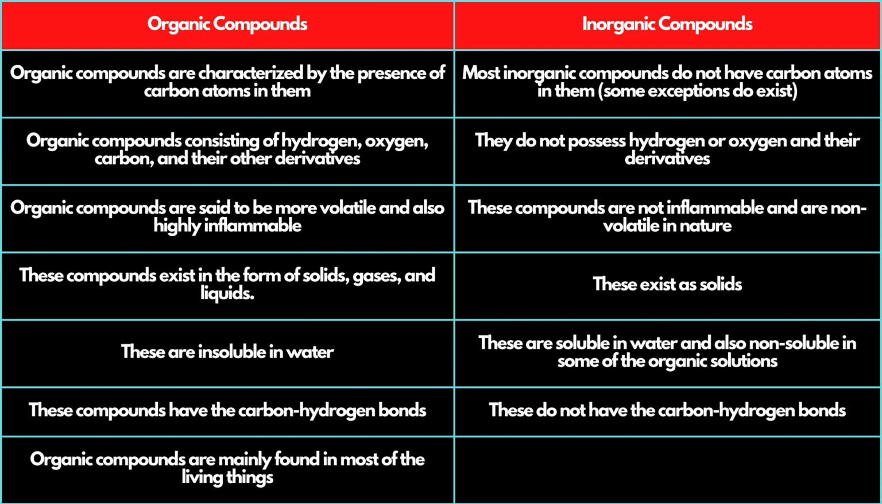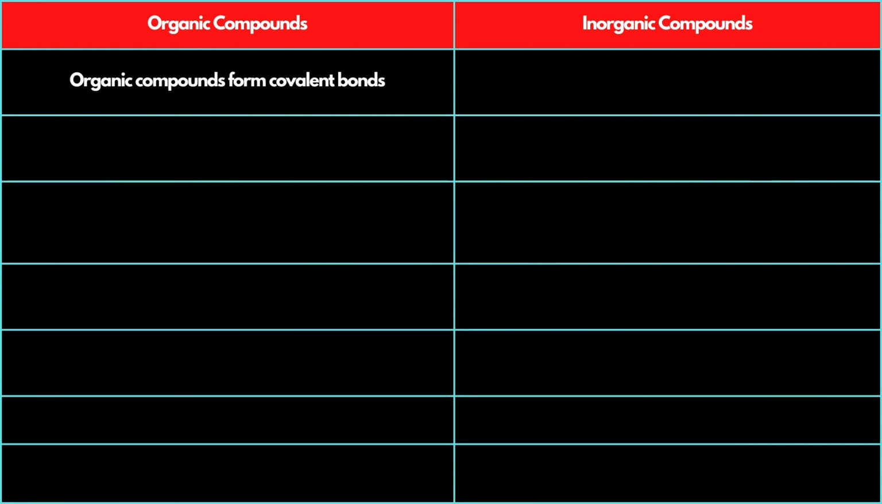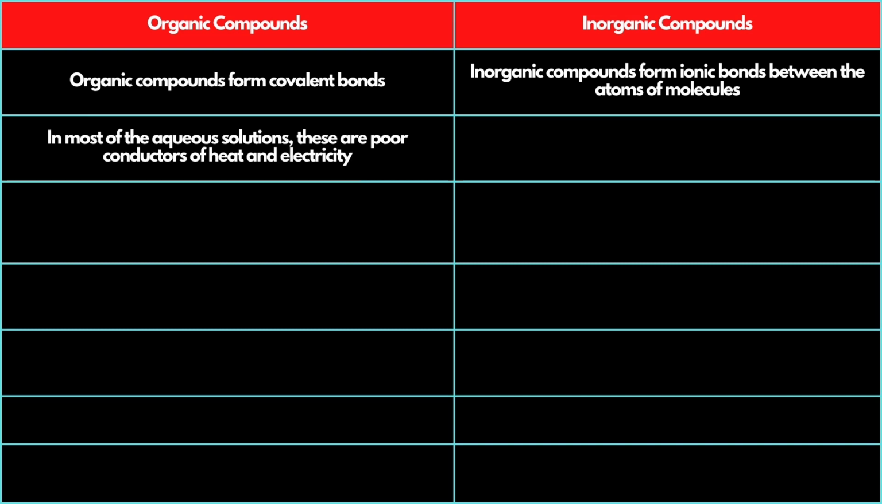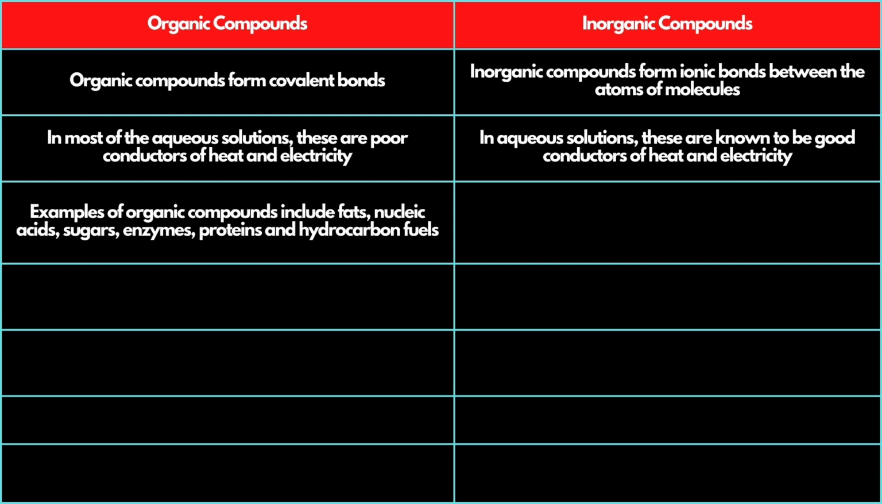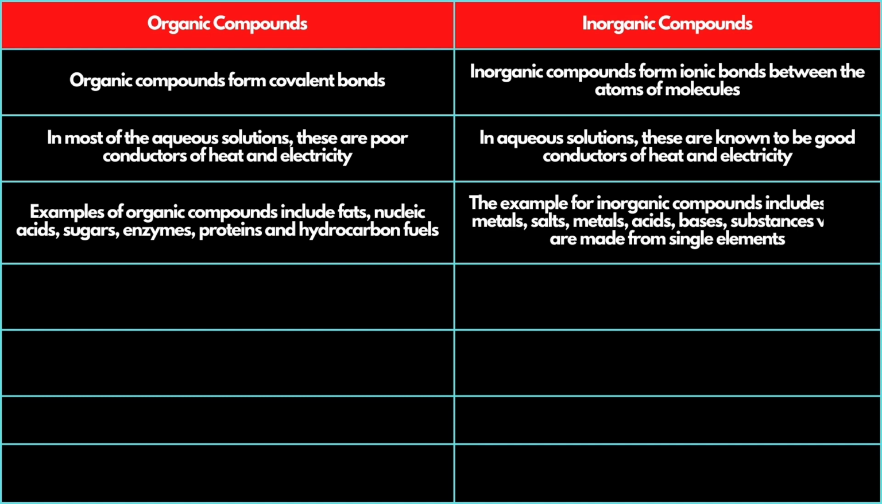Organic compounds are mainly found in most of the living things. These compounds are found in non-living things. Organic compounds form covalent bonds. Inorganic compounds form ionic bonds between the atoms of molecules. In most aqueous solutions, these are poor conductors of heat and electricity. In aqueous solutions, these are known to be good conductors of heat and electricity. Examples of organic compounds include fats, nucleic acids, sugars, enzymes, proteins, and hydrocarbon fuels. Examples for inorganic compounds include non-metals, salts, metals, acids, bases, and substances which are made from single elements.